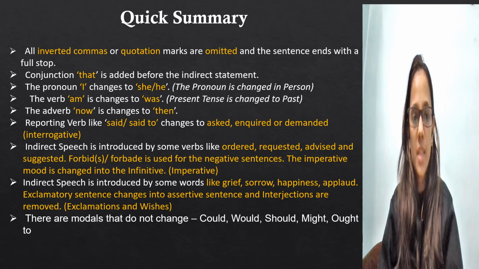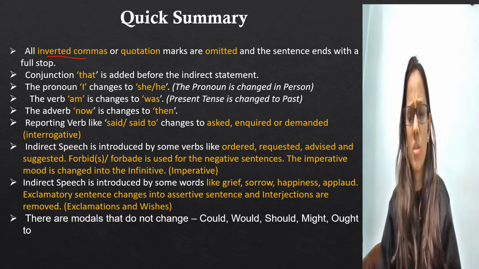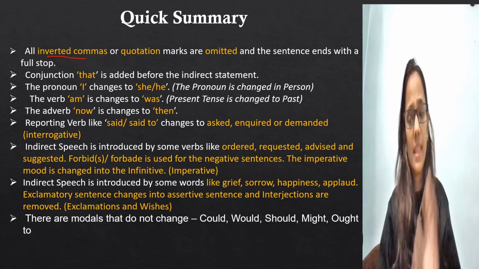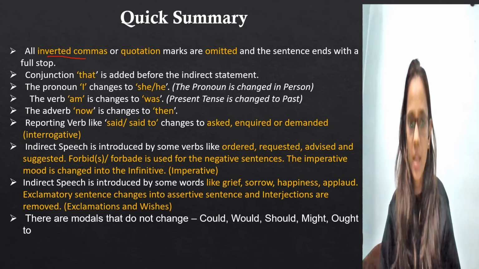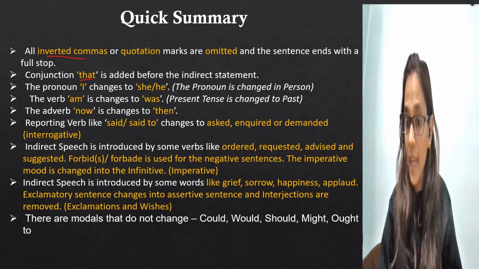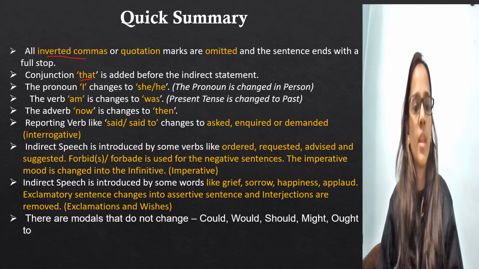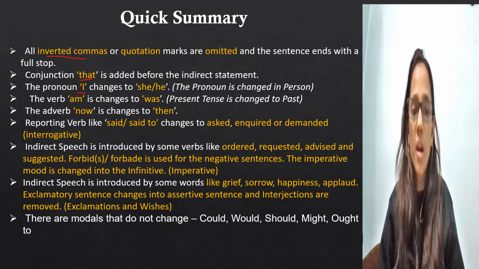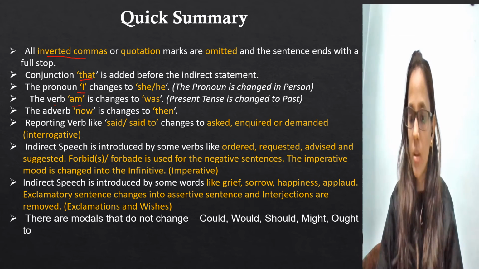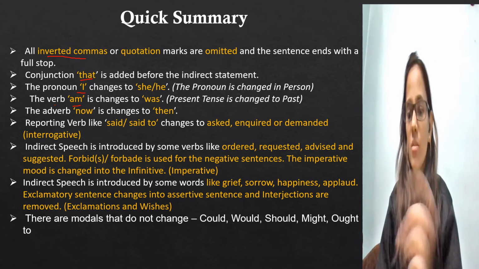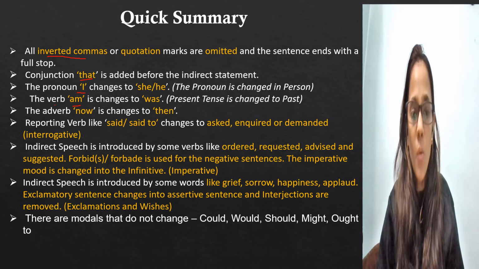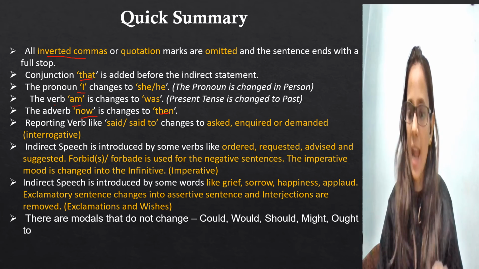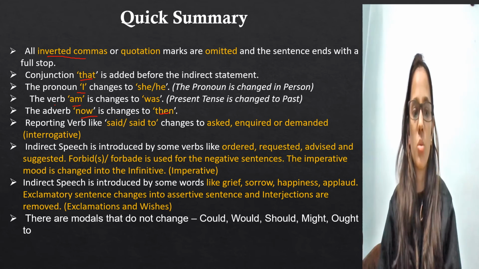Now, a quick summary. All the inverted commas and quotations will be removed when you convert from direct to indirect speech. Okay, the conjunction that will always come in indirect speech. The pronoun I changes to he or she as per the subject. The verb am will change to was. Okay, this is because it's present, so it changes to past. Now changes to then. The adverb now will change to then.